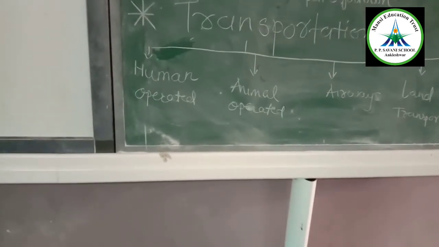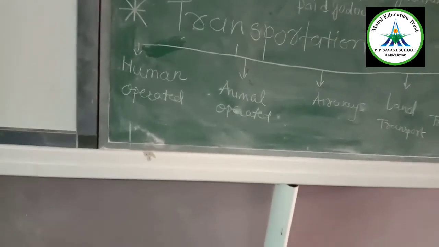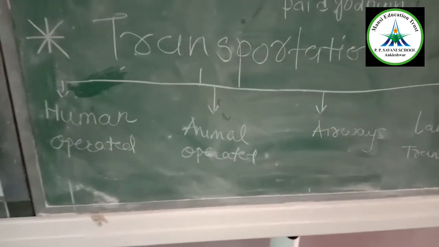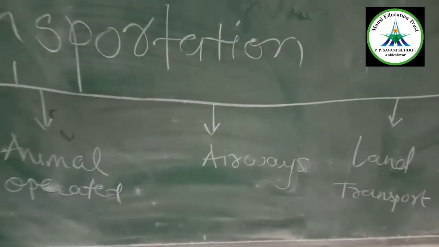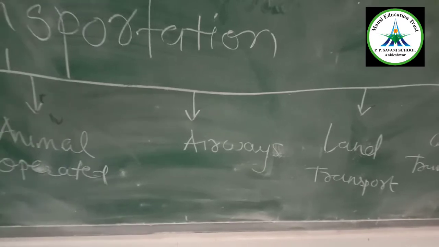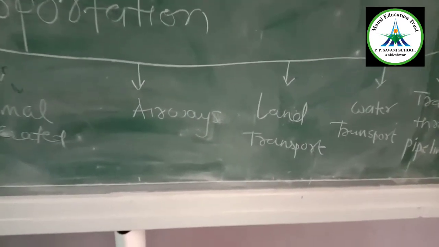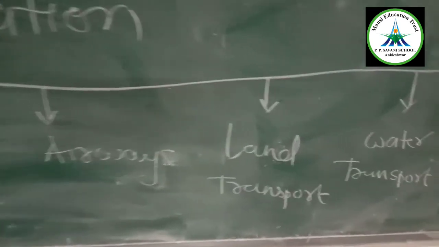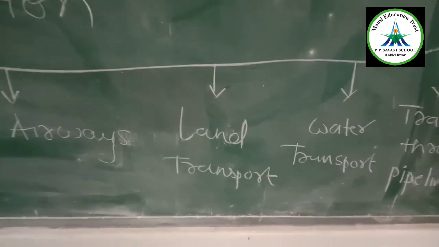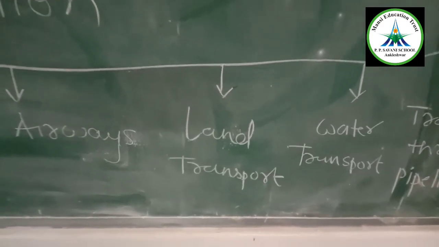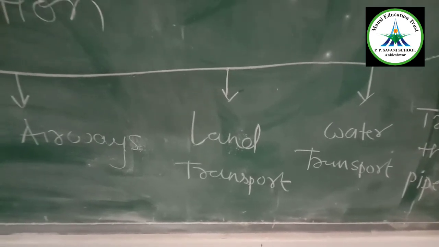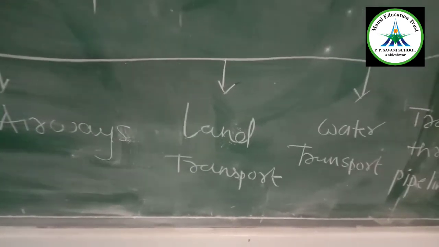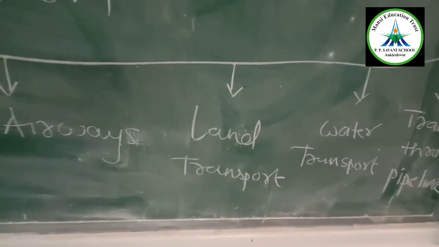The first one, human operated, that is, you can see a pedal auto rickshaw, which is operated by a human. Animal operated, that we know, is a bullock cart or horse cart. Airways: through airways we need a runway, by which people and goods are sent from one place to another in a speedy time. Next is land transportation. So what is land transportation? There are so many facilities available, like bus, truck, two-wheelers, four-wheelers and many more, by which you can send goods and people from one place to another.